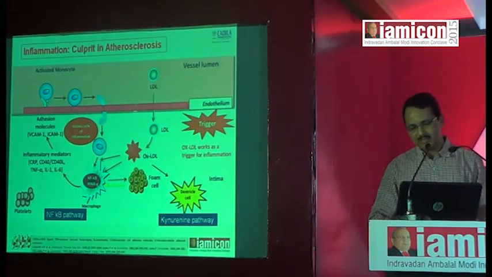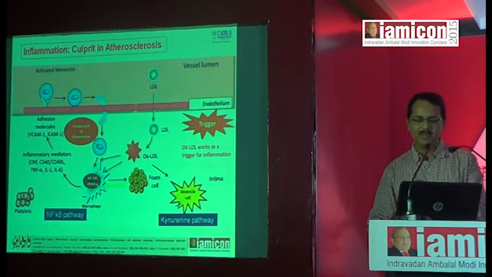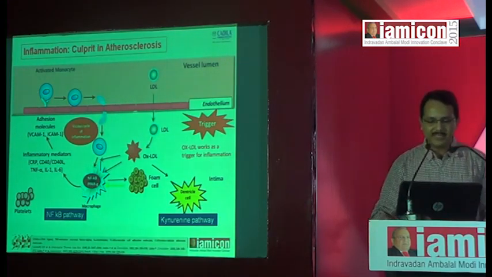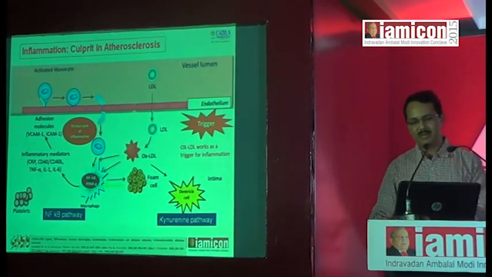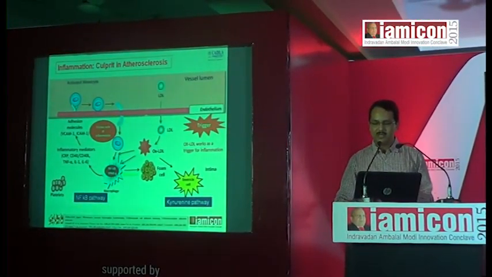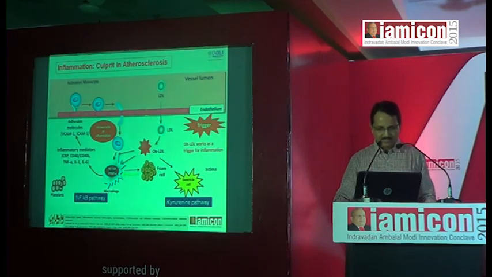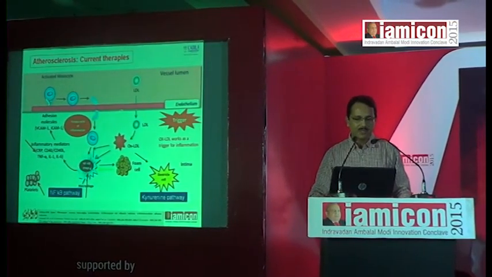It also activates dendritic cells, which act through the kynurenine pathway. We will see later that the kynurenine pathway is a bit protective for us, because among the metabolites of the kynurenine pathway, some are harmful and some are beneficial. Kynurenine itself is one of the metabolites of the kynurenine pathway. We will discuss that later on. And these are the culprits of atherosclerosis.